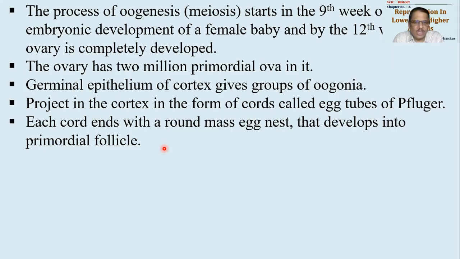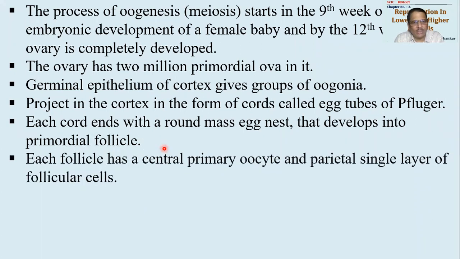Now each cord of this will end with a round mass of egg nest. This egg nest will develop into a primordial follicle. तो जर्मिनल एपिथेलियल कॉर्टेक्स का जो है उसमें क्या रहेगा? There will be groups of oogonia. They will project in cortex in the form of cords that are called as tubes of Pflüger. Then they will form a round mass, that is egg nest. Each egg nest will develop into primordial follicle. तो इतने सारे primordial follicles तैयार हो जाएंगे.